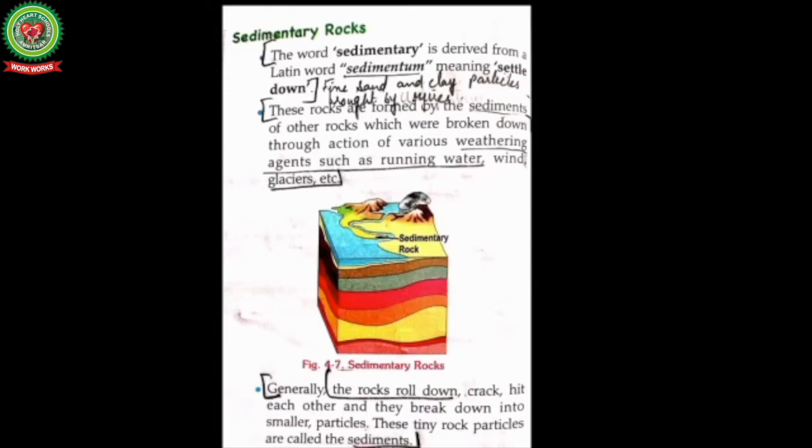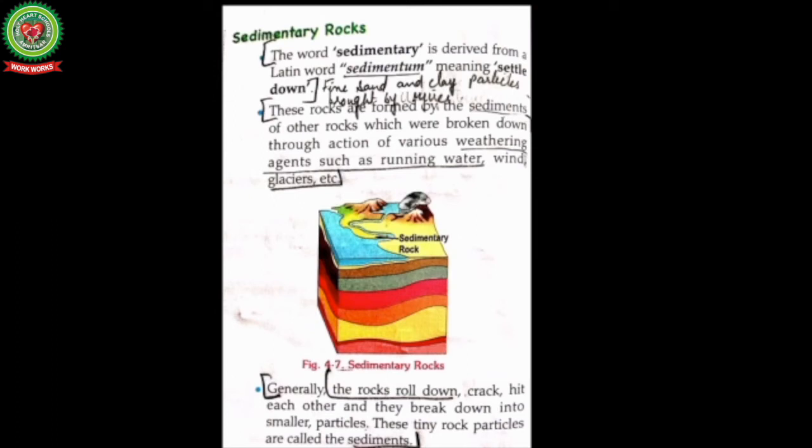Let's discuss more about sedimentary rocks. The word sedimentary is derived from a Latin word sedimentum, meaning settle down. These rocks are formed by the sediments of the other rocks, which were broken down through the action of various weathering agents such as running water, wind means moving air, and glaciers means moving sheets of ice.